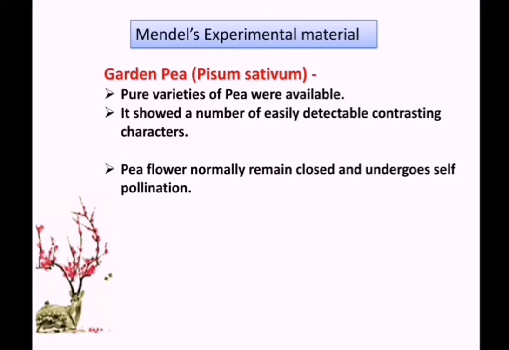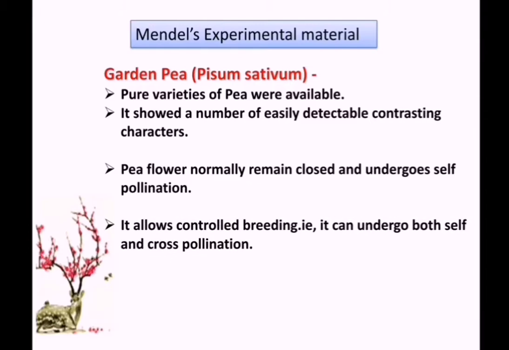Pea flowers normally remain closed and undergo self-pollination, so if he wanted, he could do only self-pollination because the flower is already closed, preventing cross-pollination. But we can allow controlled breeding also. That is, if we want to do cross-pollination, we can open that flower and do the cross-pollination. Then it has a short lifespan, so the result can be seen easily and within the time. So these are the reasons why he selected garden pea as his experimental material.